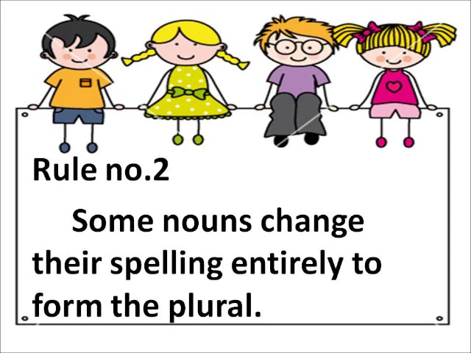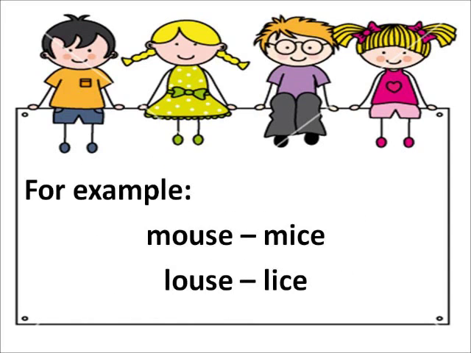Rule number 2. Some nouns change their spelling entirely to form the plural. For our first example, the word mouse, we will change the O-U-S-E to I-C-E to form the plural, from mouse to mice. We will also apply the same rule for the second example.